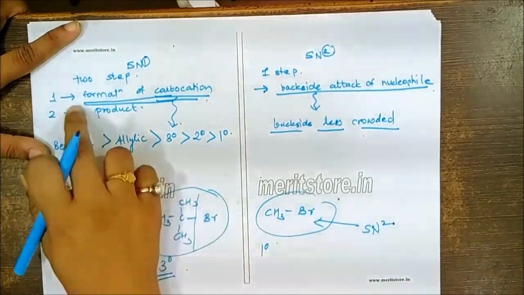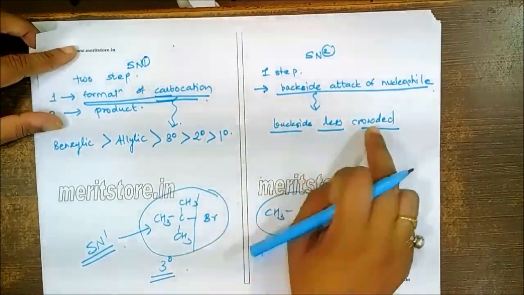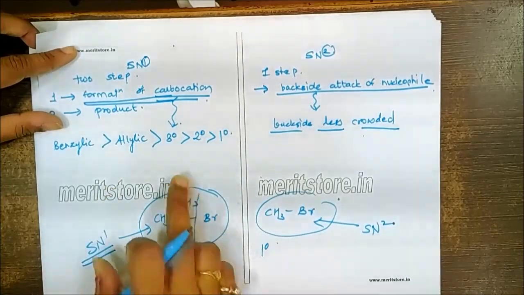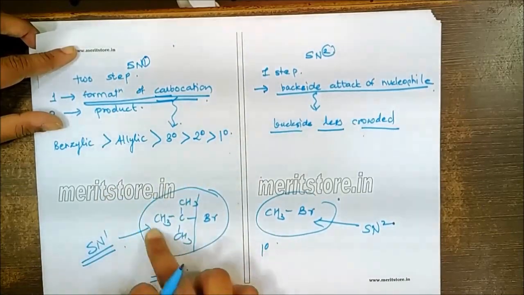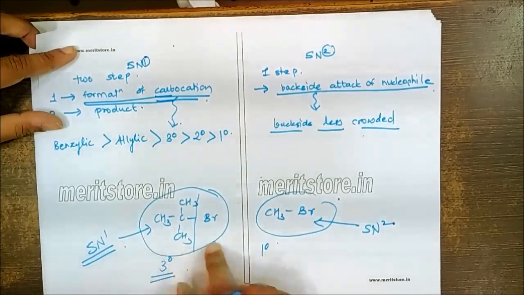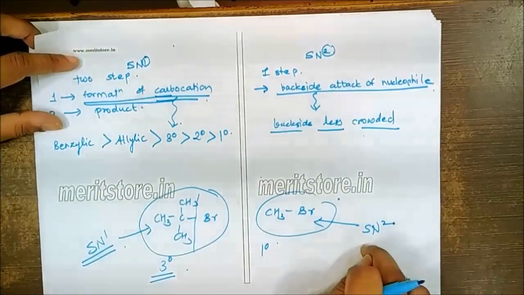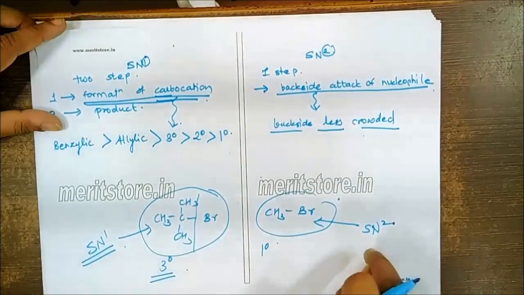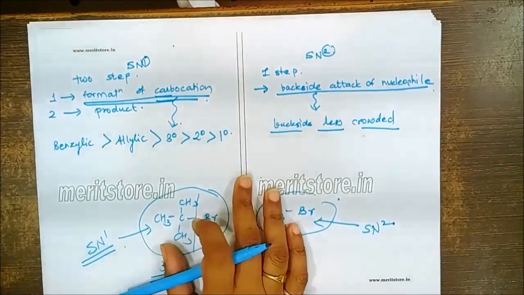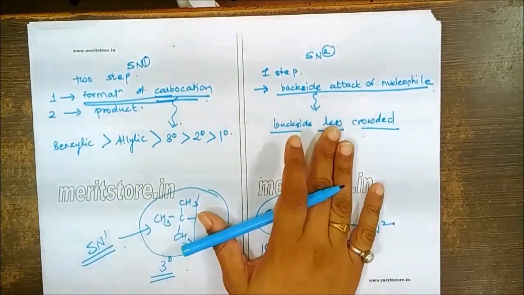So we have discussed this with respect to formation of carbocation. You can also discuss it with respect to backside attack. Suppose the reagent is attacking this particular compound from the backside. Br is the front side. If it is attacking from the backside, it is already crowded with the 3 methyl groups. So it is very difficult to attack from the backside, while this particular carbon can be easily attacked, hence again confirming that it is having the SN2 mechanism. So while doing the MCQs related to this, we can focus on this SN1 and SN2 mechanism.